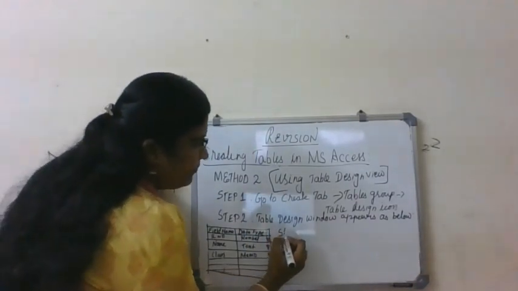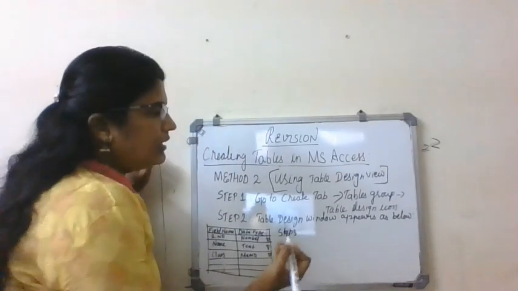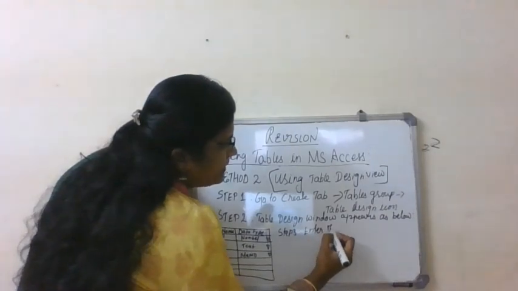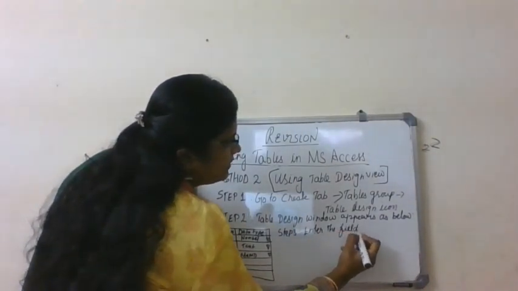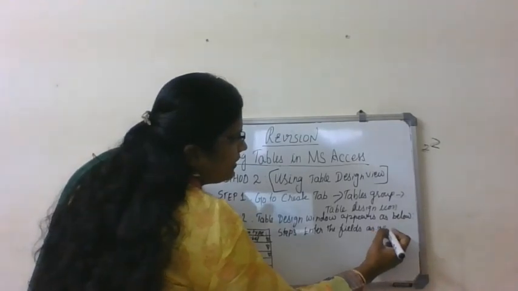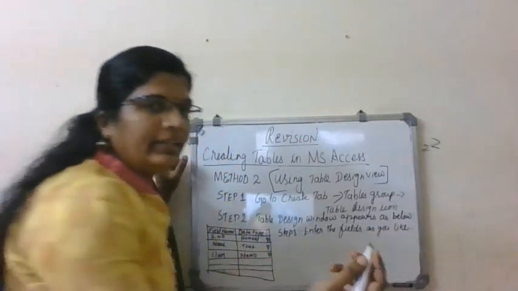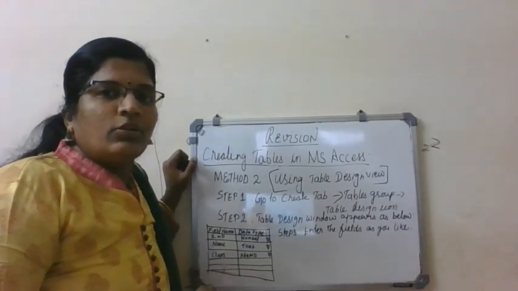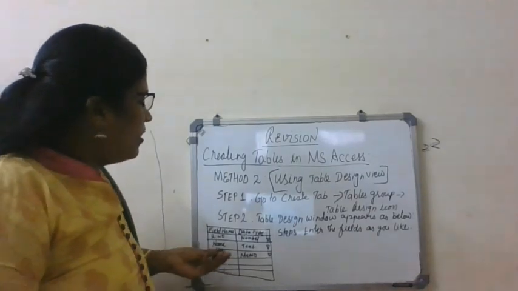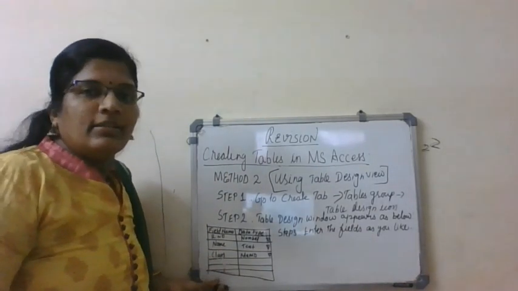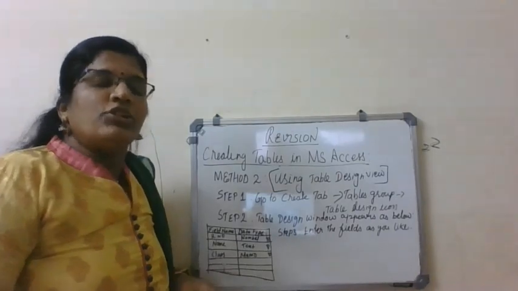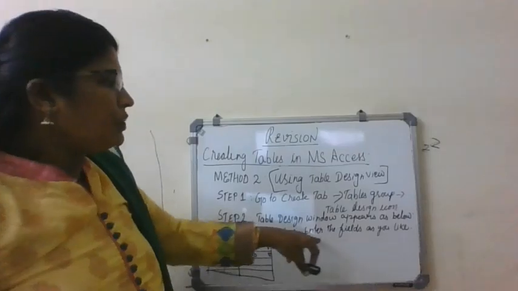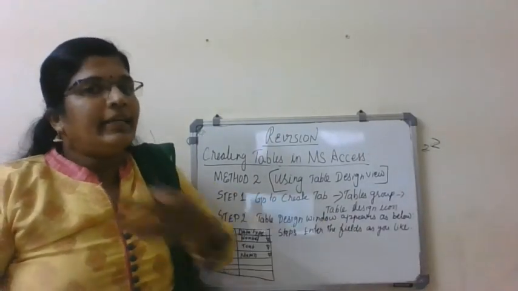Okay. So step 3. Step 3 is enter data. Enter the fields as you like. As you like, in the sense, according to your table, you have to enter the field names. It is just a student's name list, okay? If it's a mark list, then you have to write all the subjects: English, Maths, Science, SS, Computer, Total, Average, everything you have to write, okay? And you have to specify the data type also. So enter the fields as you like is the third step.